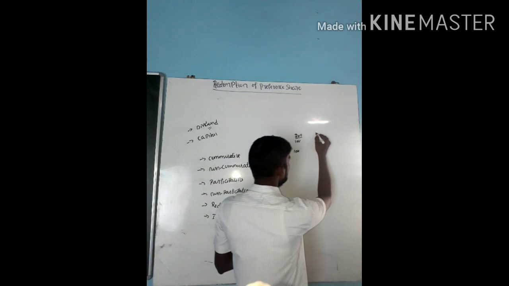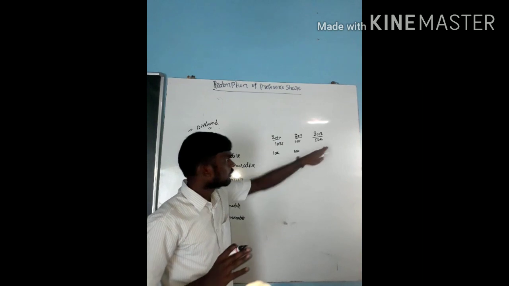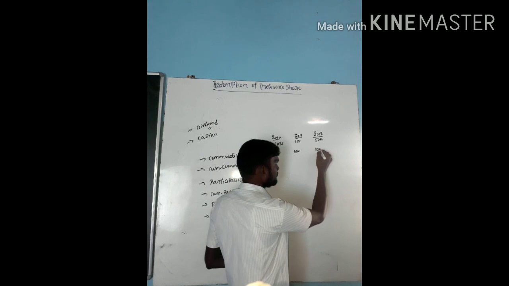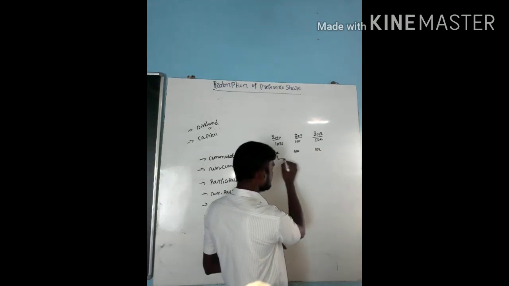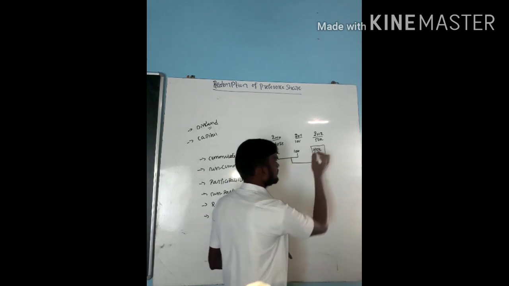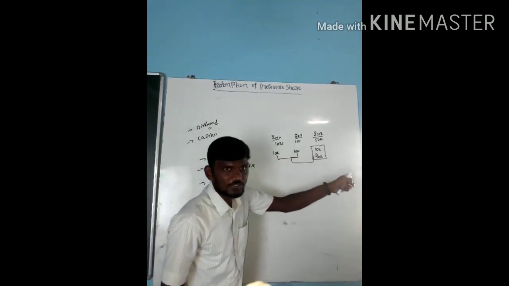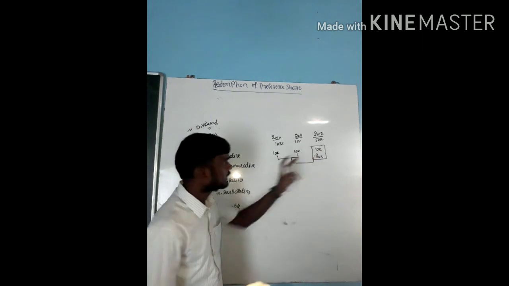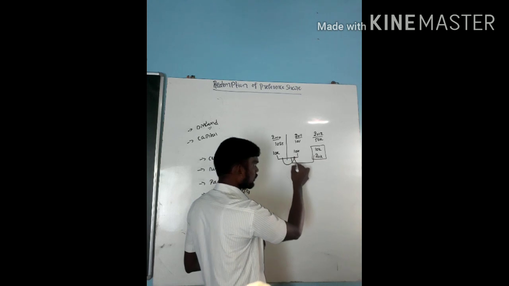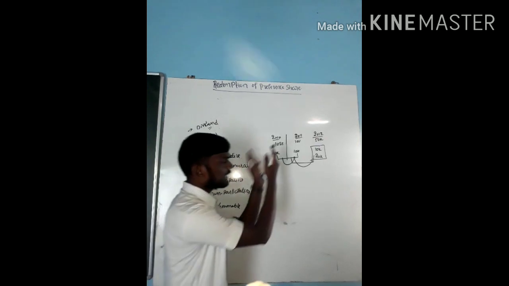But in 2012 I incurred a profit of 50,000. In this year, how much dividend do I need to pay? 10,000 for this year plus previous years' 20,000. So in total I need to pay 30,000 as dividend this year. It is called cumulative preference shares. It means the dividend missed due to loss, I am going to pay in the next year. Cumulative means adding up.